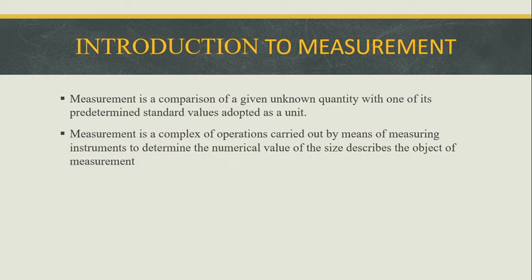After the production, we are going to check this object and compare it with the predetermined standard value or the given dimension. We compare this object's values with the given dimensions, which is called measurement.